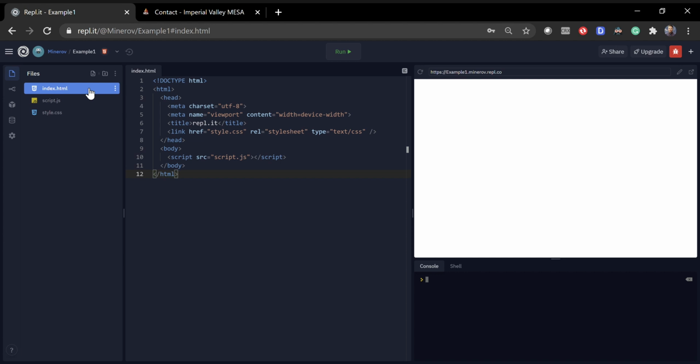We have HTML, which is going to be the structure of our website. Then we have JavaScript, which is pretty much the brains. Whatever you see on our web page, pop-ups, autofills, or anything like that, this is going to be it.